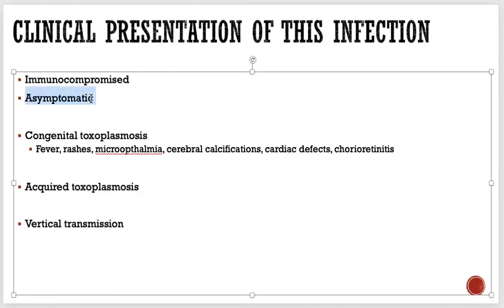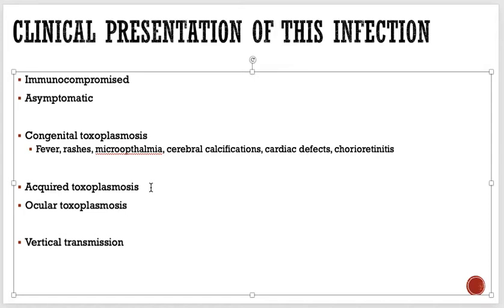But if the person's immunity is not good, or they are immunocompromised, they may have all the other things. Okay, they may have inflammation or infection of any part of the body, like myocarditis, meningoencephalitis, things like this. Okay, and it can also cause ocular toxoplasmosis, where the eyes are affected.